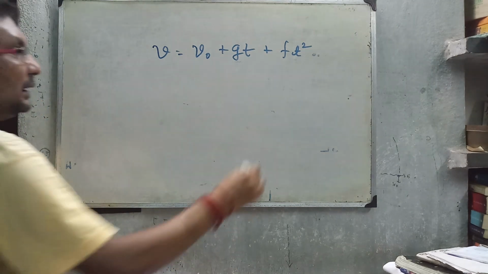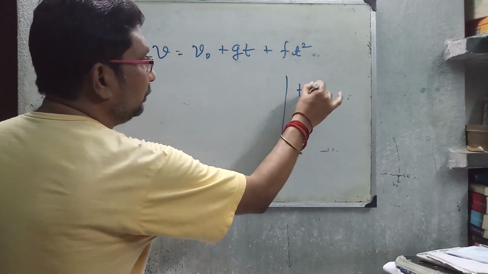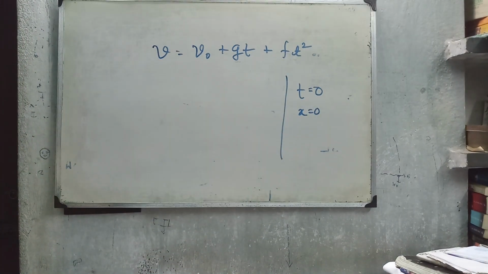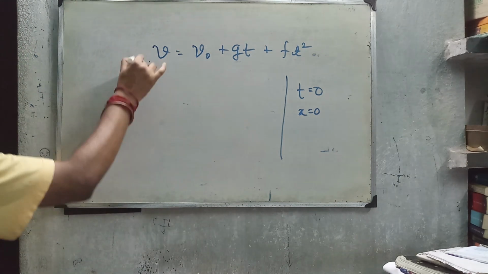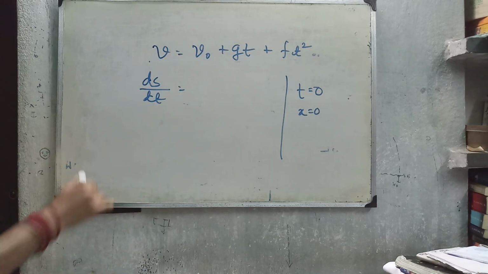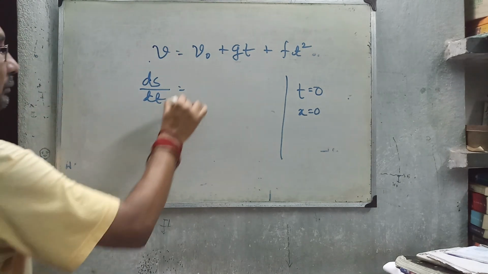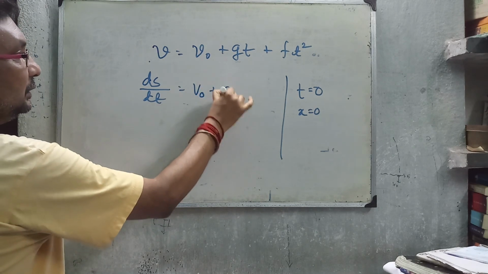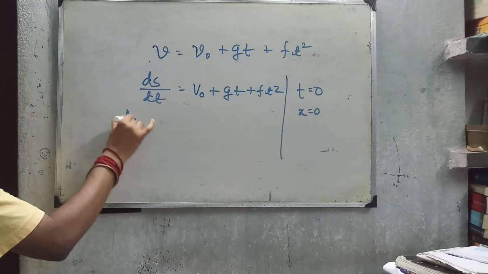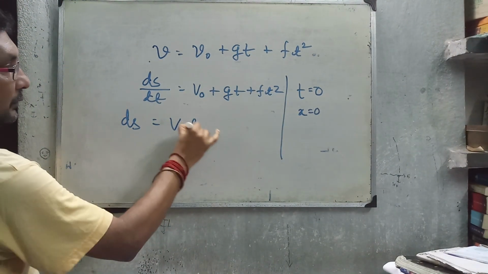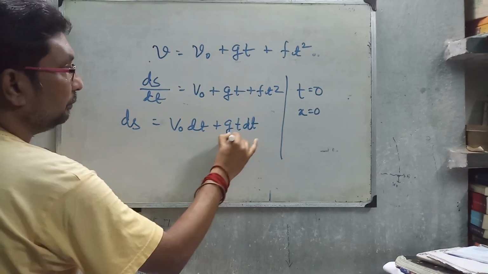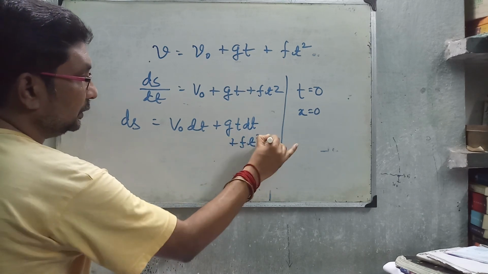The initial position of the particle, that is at t equal to 0, is x equal to 0. This is the lower limit when we integrate. Now v equal to ds by dt, and you can also write it as dx by dt, no problem. With v equal to v0 plus gt plus ft square, ds equals v0 dt plus gt dt plus ft square dt.